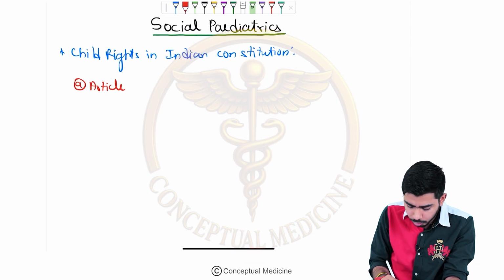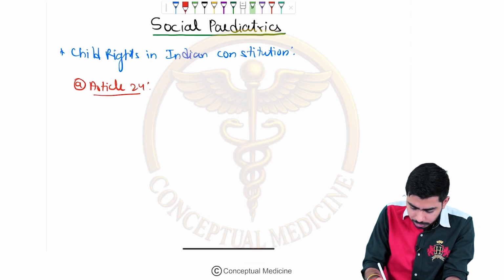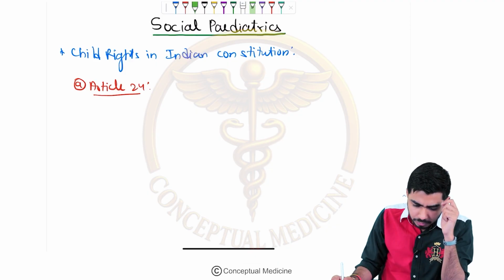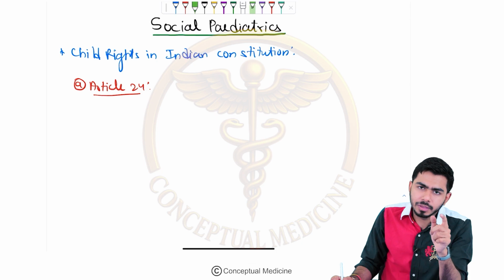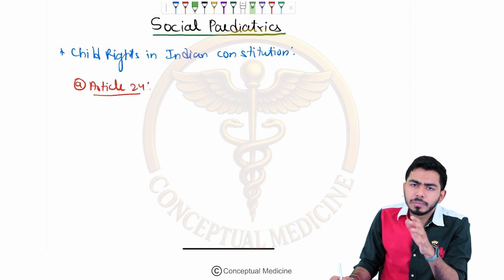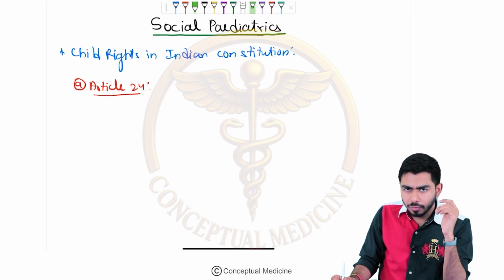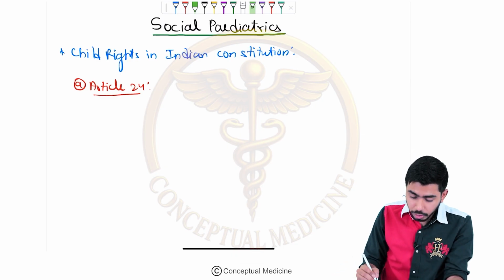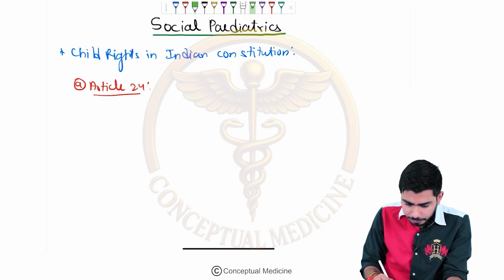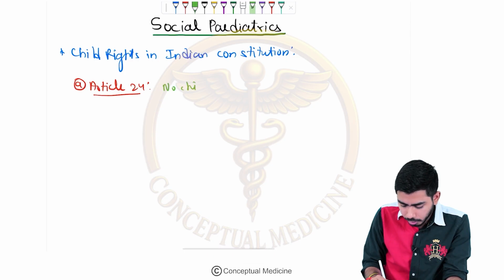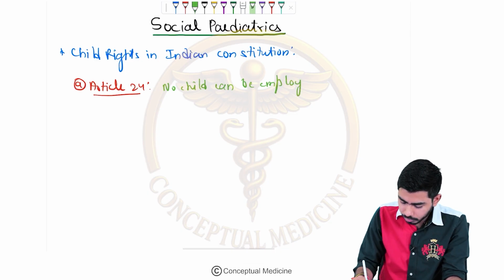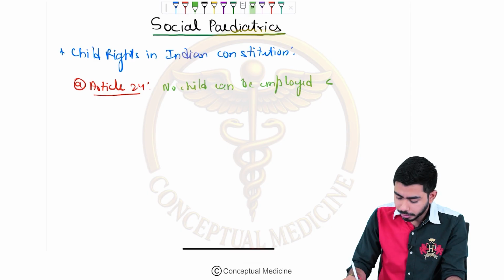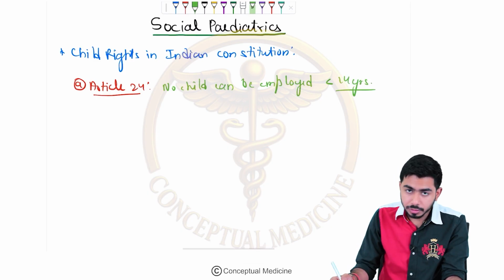First of all, there is Article 24. Article 24 says that any child below the age of 14 years will not be employed by any kind of factory or any kind of company. So no child can be employed for work below 14 years of age. That is the age which is important over here, right?